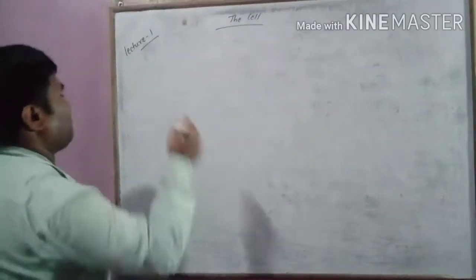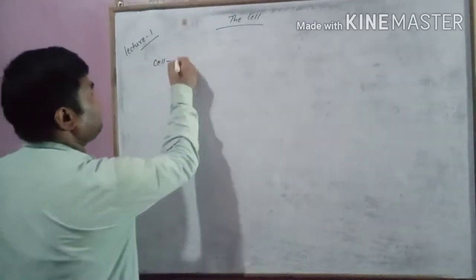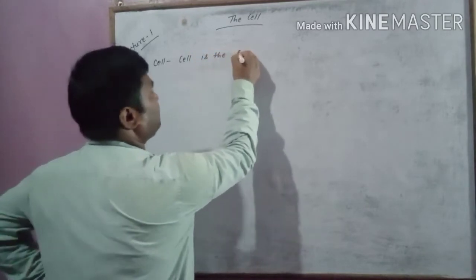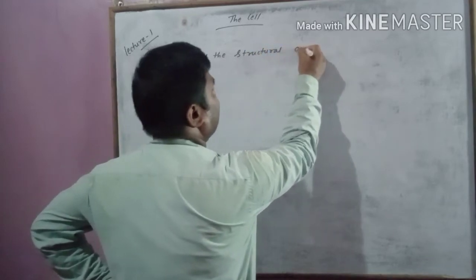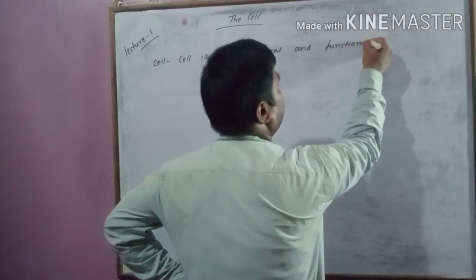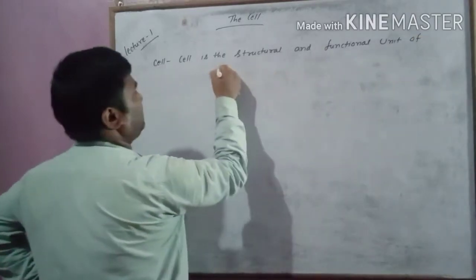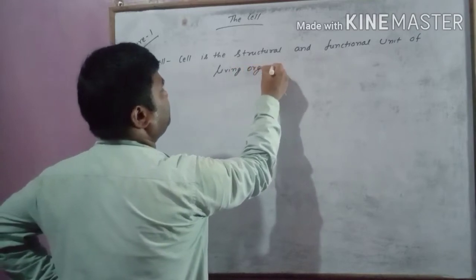So, let's begin. First, define cell. What is a cell? Cell is the structural and functional unit of living organism.